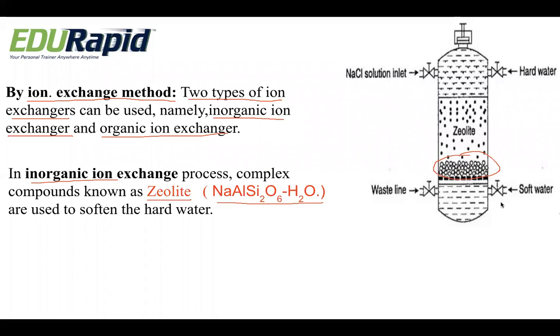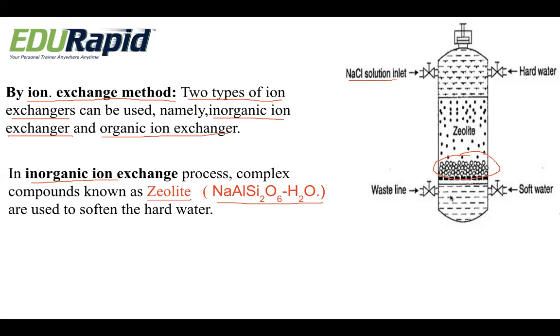So what will they do? First they will pass the sodium chloride solution in the inlet. When this sodium chloride flows through the zeolite, the sodium will combine with the zeolite, leaving behind the chlorine. So we have NaCl. Now Cl will flow out and Na will combine with the zeolite.